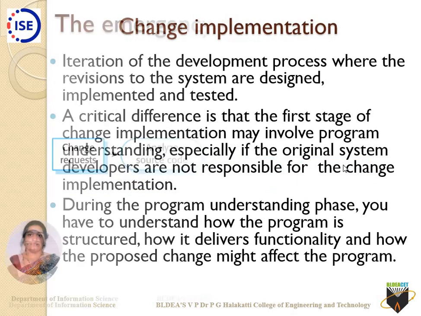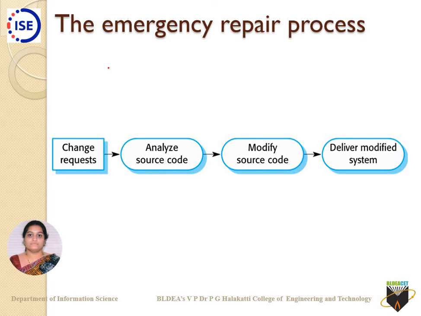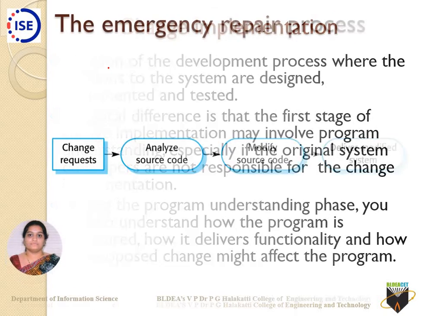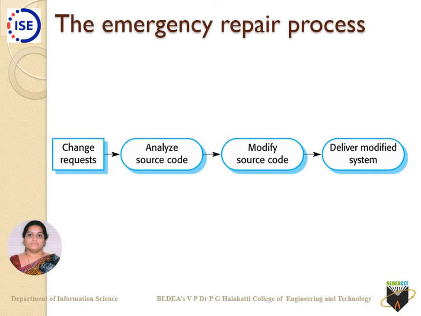Then we release that particular product. Apart from this, there are some cases where there is an emergency with the evolution process. Emergency means that I have to fix a particular error, or immediately handle one of the requests required by the respective customer, a most required one, which has to be addressed immediately. Such things are called the emergency repair process. For this emergency repair process, what we do is use a change request there.